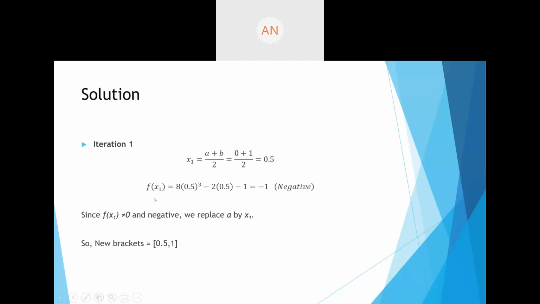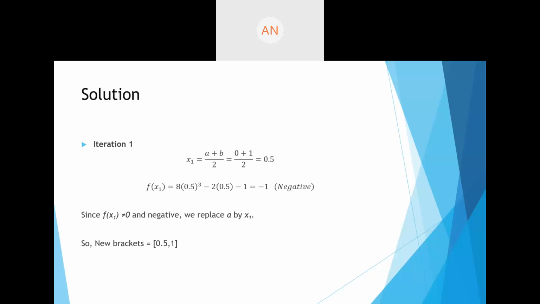There's a difference between f of x and x. So this x1, 0.5, I am going to replace here. 0 was also giving you a negative value, therefore I am replacing it by 0.5. This is the simple step that we use. If the functional value is negative, we replace the previous value which was giving us a negative value. So the new brackets are 0.5 and 1.